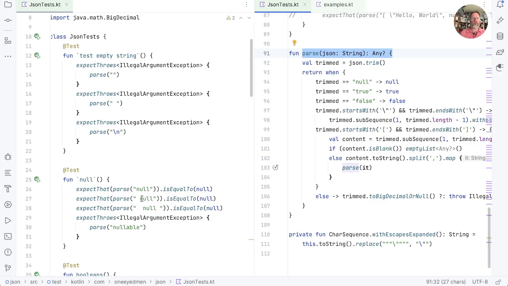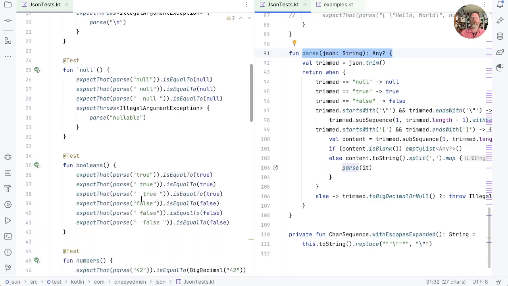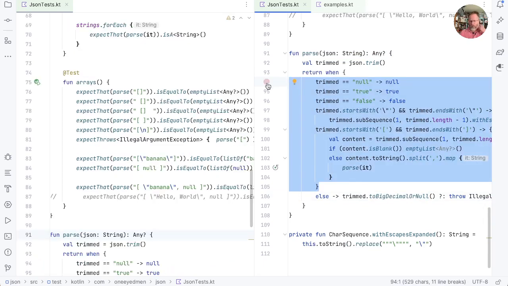Then we added tests to show that we needed to trim. Then we added the booleans. Then we added the numbers. And every time we added some functionality, we did it because we had a failing test. And we did the simplest thing that we could possibly do in order to make that test pass, sometimes just returning literals, until we had 2 tests, for example, that forced us to actually parse. I think we've taken a bit of a liberty here using BigDecimal to see whether something is actually a number. The result, though, is that the code here is actually really quite understandable.